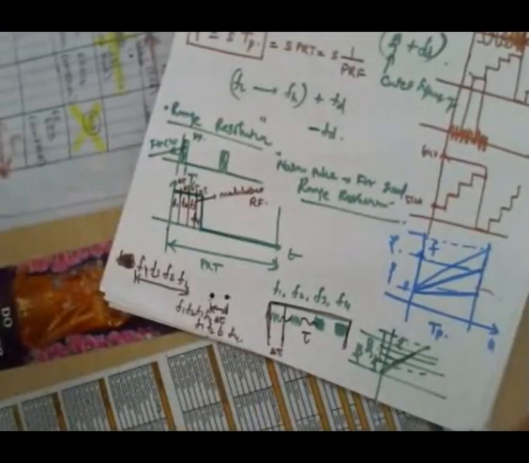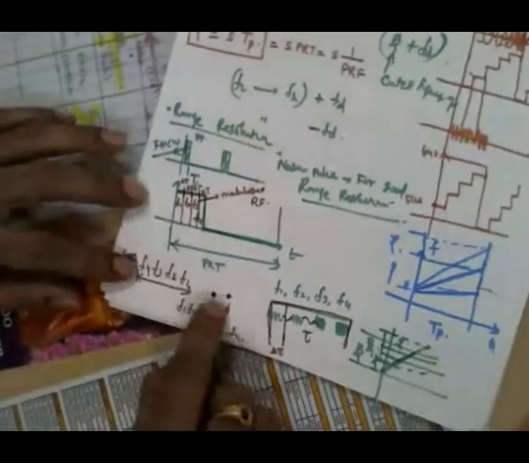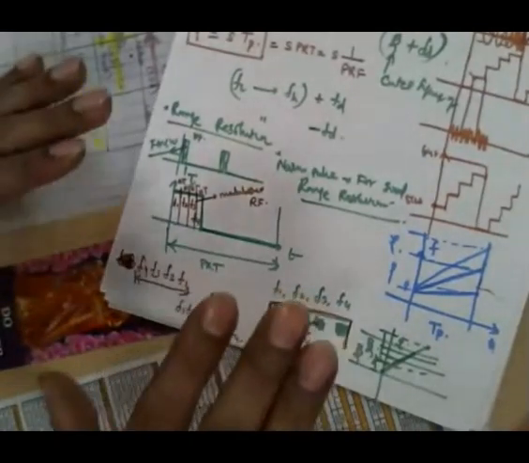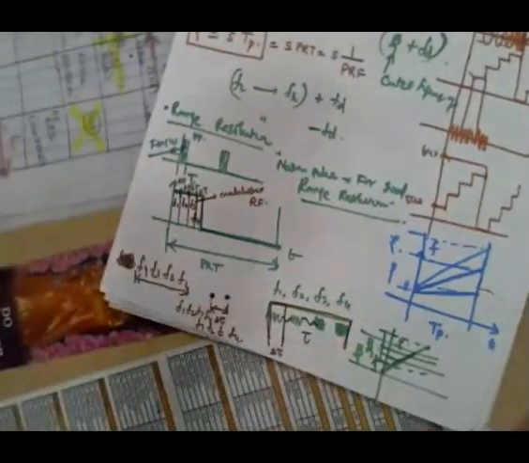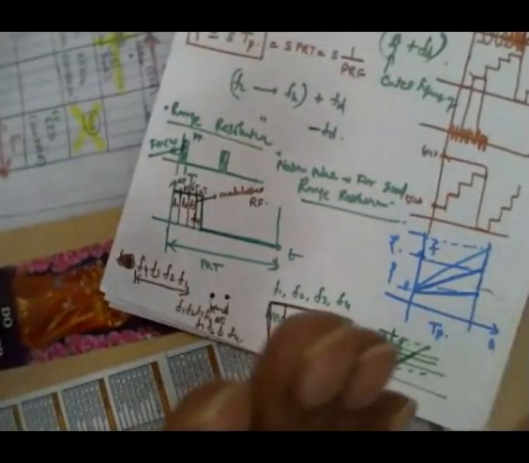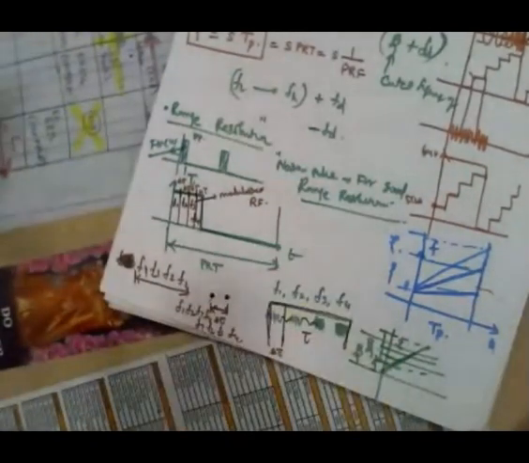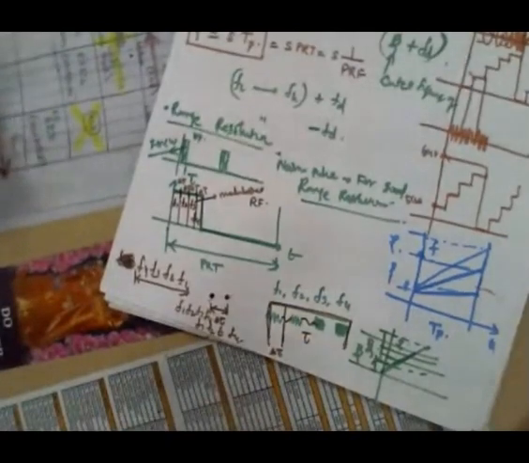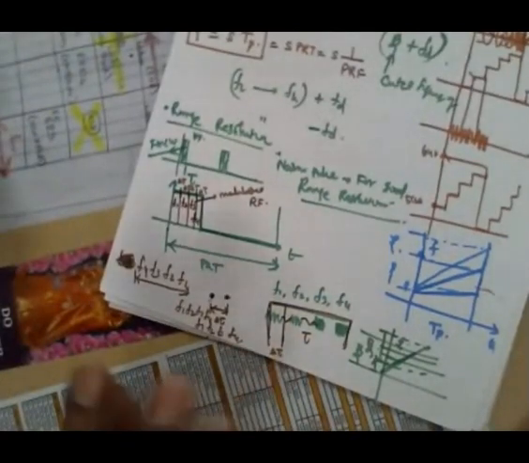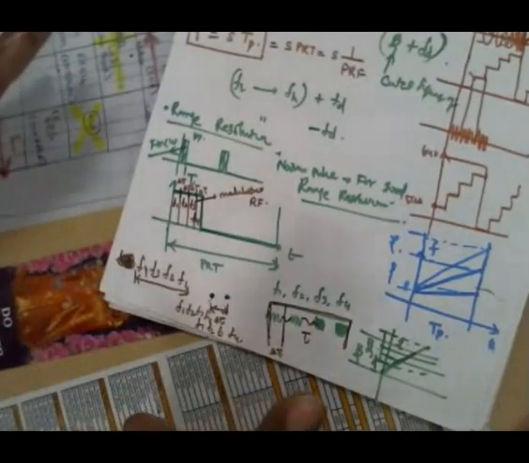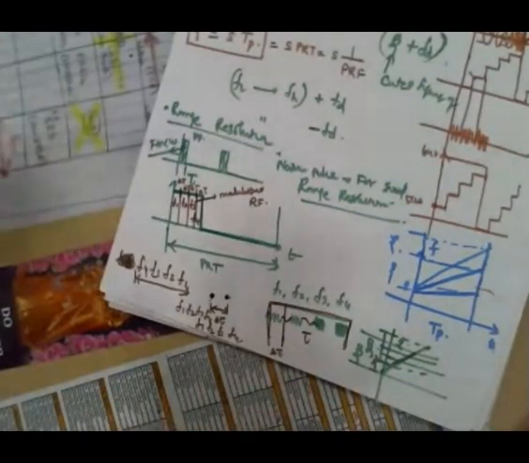That means these two targets need not be spatially separated by tau. It is sufficient if they are separated by del tau, because we have the frequency information within the tau. In the earlier case, we did not have the frequency information, therefore we looked at the target only by the tau resolution.